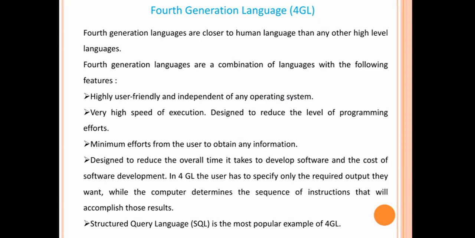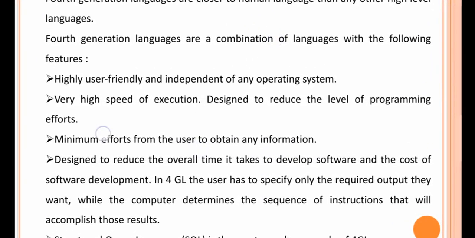These languages have certain features such as they are highly user friendly and independent of any operating system, which means they are easy to understand, and a program written in fourth generation language can work on any machine. Very high speed of execution. It is designed to reduce the overall time it takes to develop software and the cost of the software also.